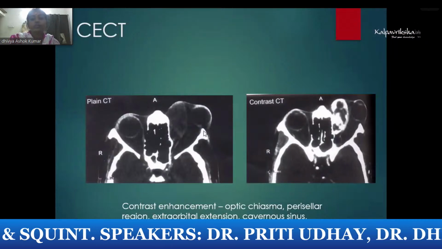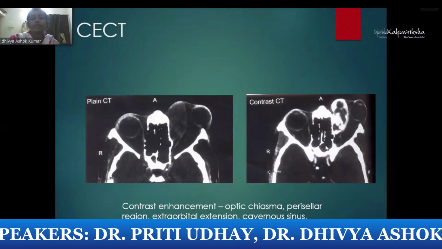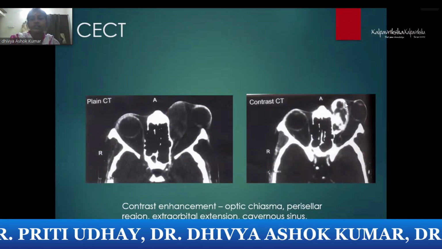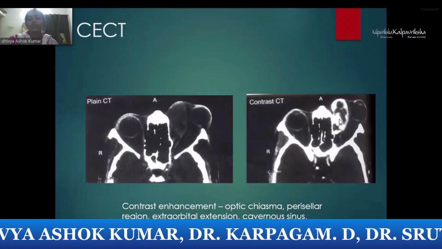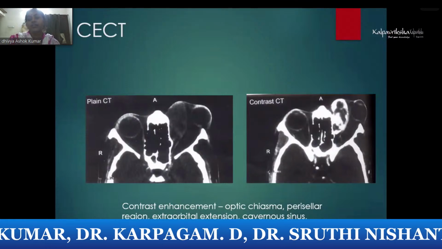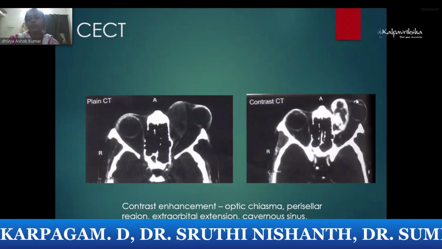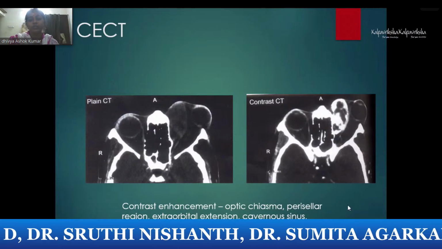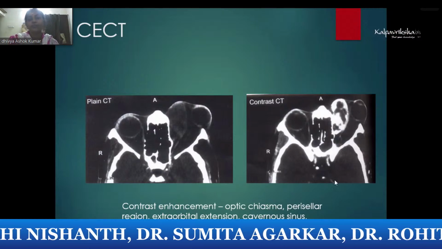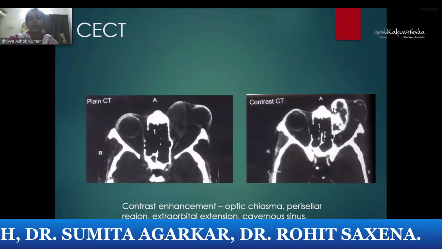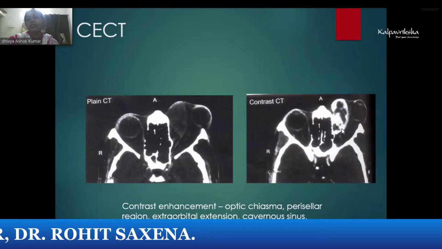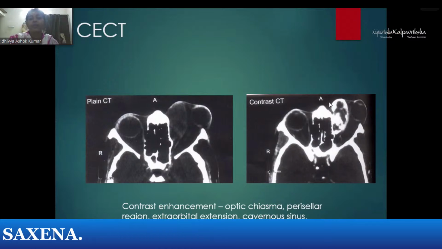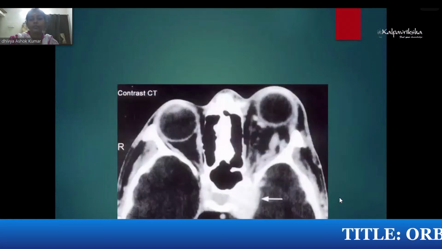This is the contrast enhancement seen here in a mass lesion which is infiltrating here. Before enhancement and with the contrast, you can see there is extensive vasculature inside the mass lesion, and it is producing proptosis and pushing the globe outward. So if you see this, you take up a differential: is it well localized inside, or is it capsulated? What is the heterogeneity? Because it looks heterogeneous inside, but it is inside the capsule. So the probability of other vascular lesions like cavernous hemangioma or a vascular mass should be considered.